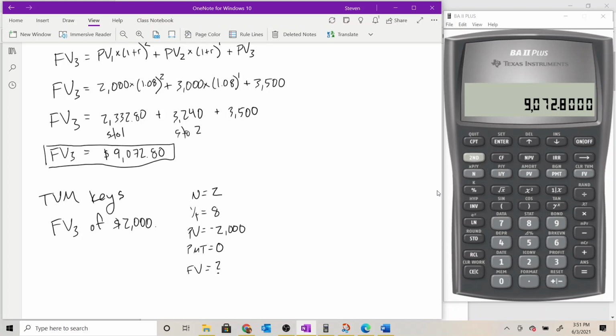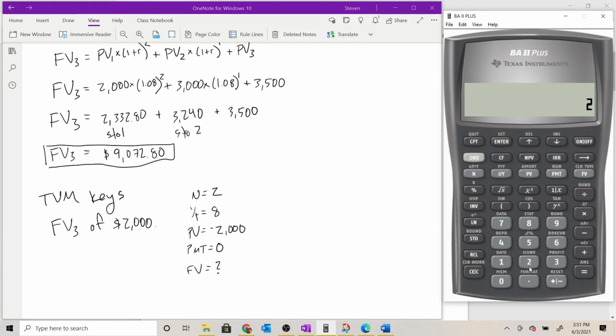When I put the present value in as a negative, it's going to give me a positive future value just to say that the cash flow is moving in the opposite direction. If you instead enter the present value as a positive, you're going to get a minus sign on the future value, but it'll be the exact same number. The calculator is just telling you that the cash flows are moving in opposite directions. Okay, let's put this guy in. We'll start, as always, by clearing out the time value money keys by hitting second and clear TVM. That zeroes everything out.